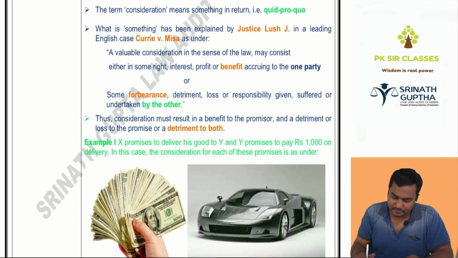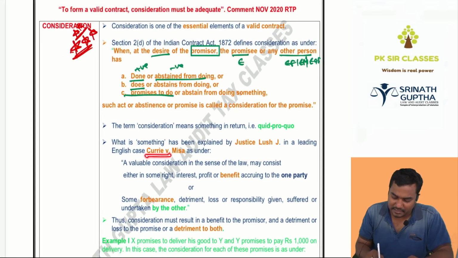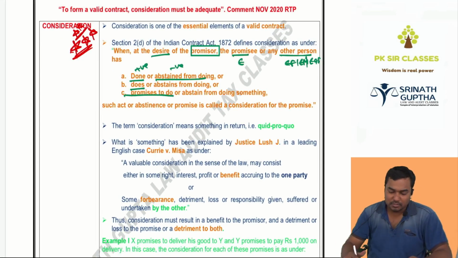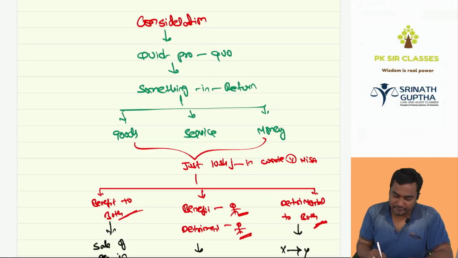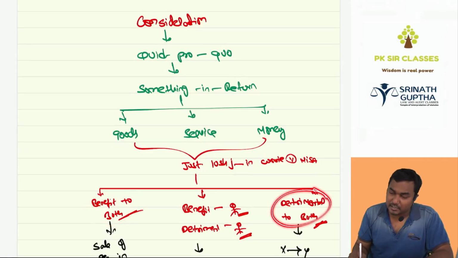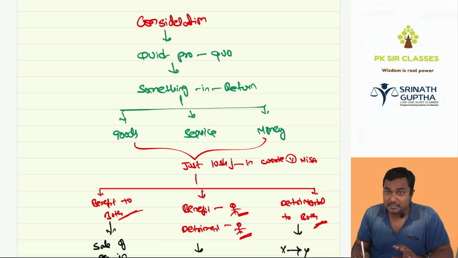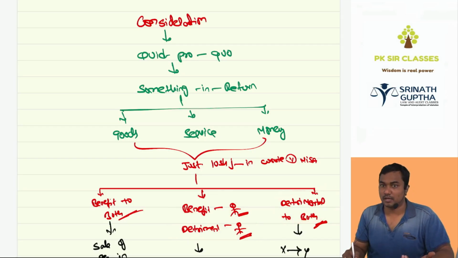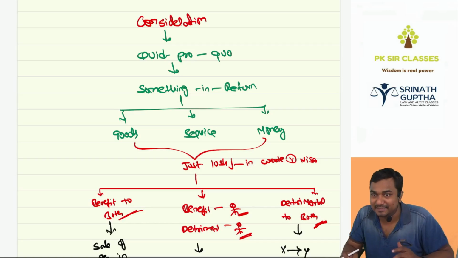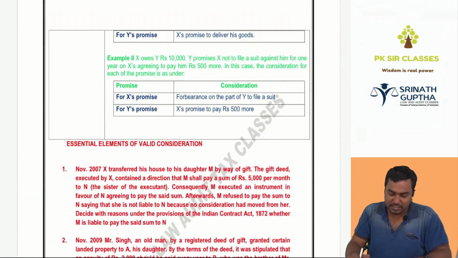There was a case law, Currie versus Misa, given by Justice Lush. In this case law, the judge divided consideration into parts: benefit to both the parties, detrimental to both the parties. Detrimental means opposite to benefit: compromise, loss, a negative thing. It can be a benefit to both parties: I am teaching, I am getting money, you are getting knowledge. It can be a benefit to one party and detrimental to the other. It can be detrimental to both also. Your compromise is my consideration, my compromise is your consideration. We both are compromising.